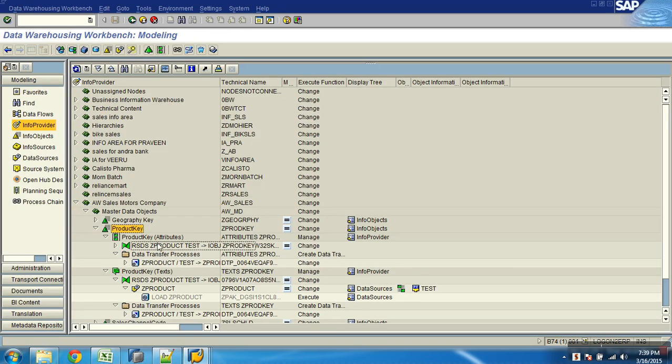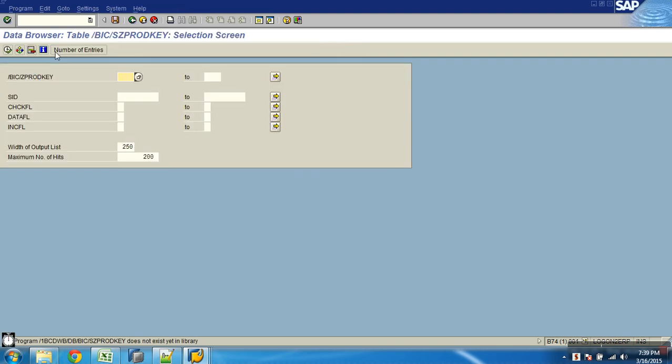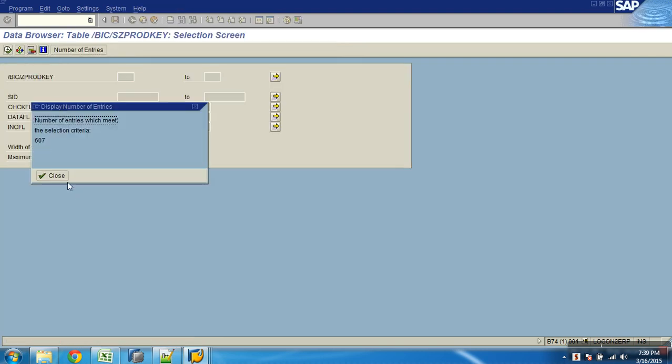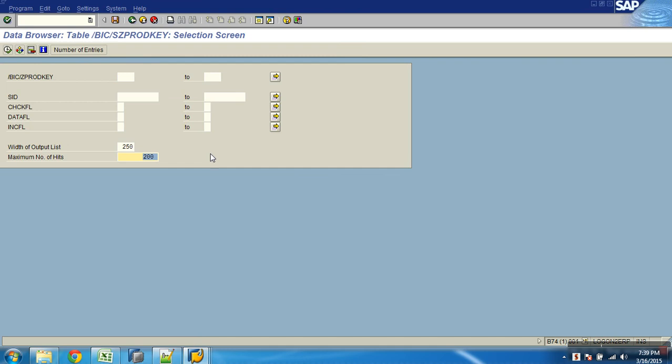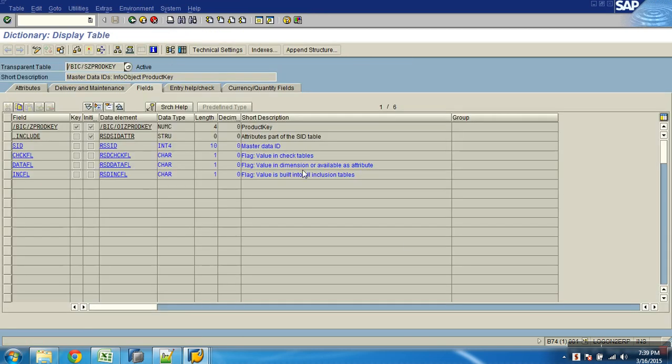You can see the SID tables from here also. One blank record. So SID table. Okay. What is next? Now let me just save this.